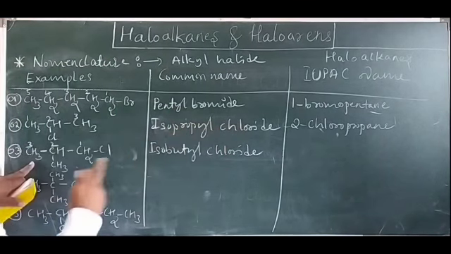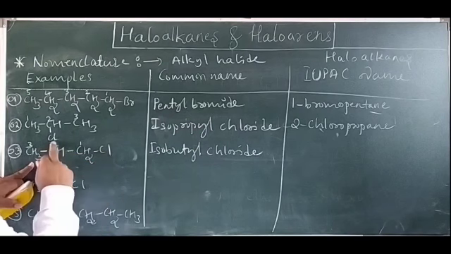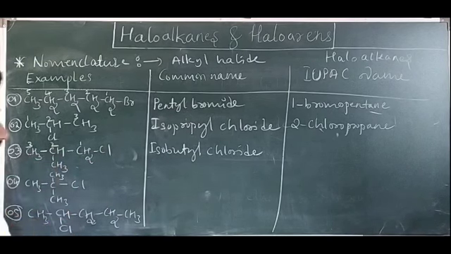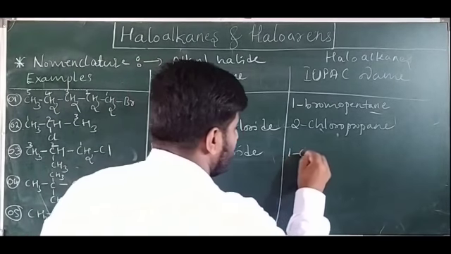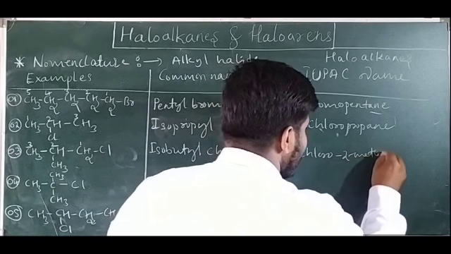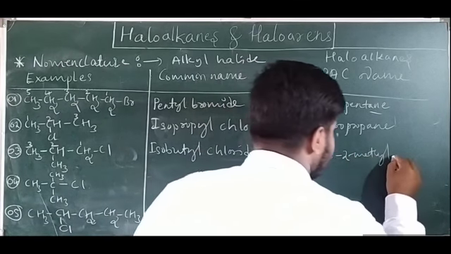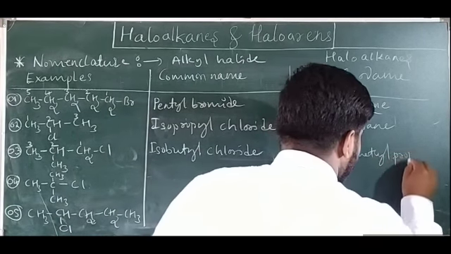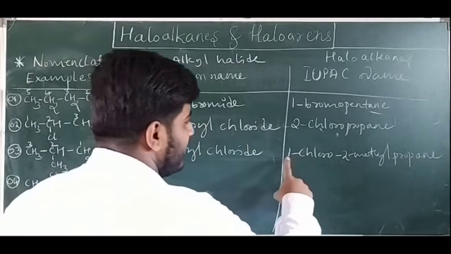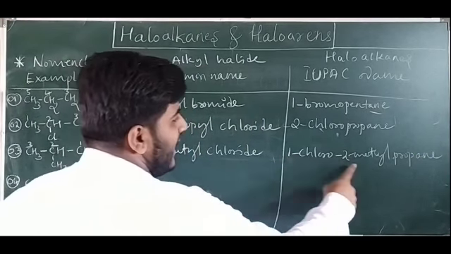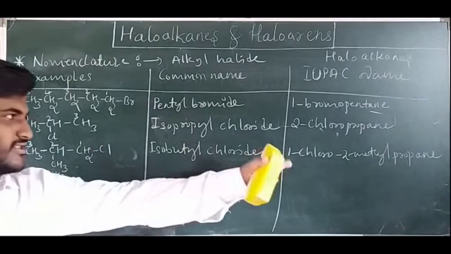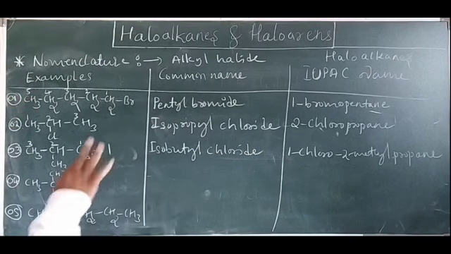But here, look at the IUPAC name: first carbon chlorine, second carbon methyl. So 1-chloro-2-methylpropane. You have to write a hyphen between a letter and a number, and write a comma between numbers. You have already studied IUPAC naming in the first PUC.